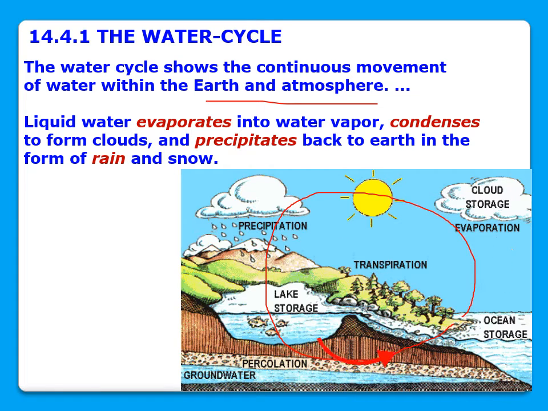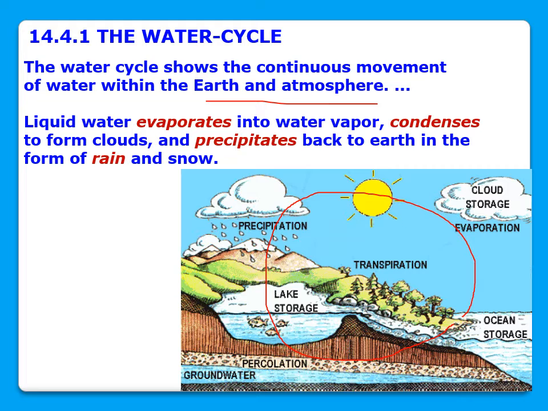You know that water is there in the atmosphere and on the earth in three states: liquid, solid, and gas. Liquid form means water, solid form means ice, and gas means water vapor.